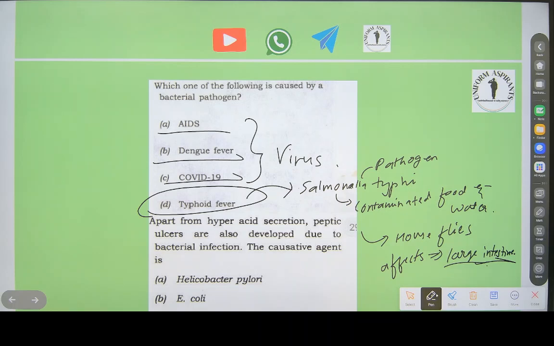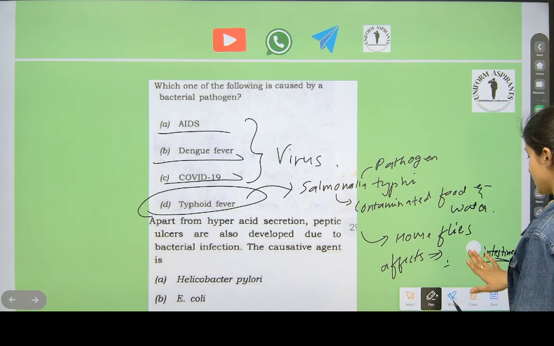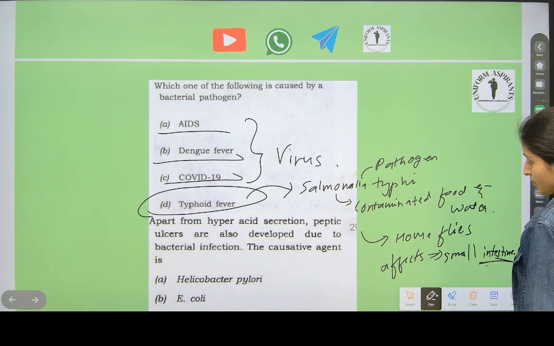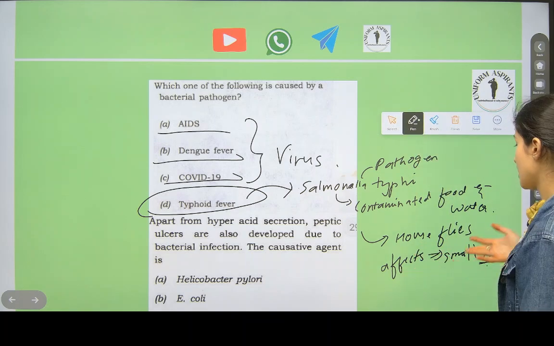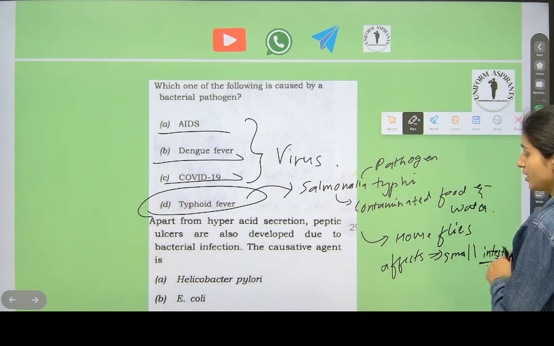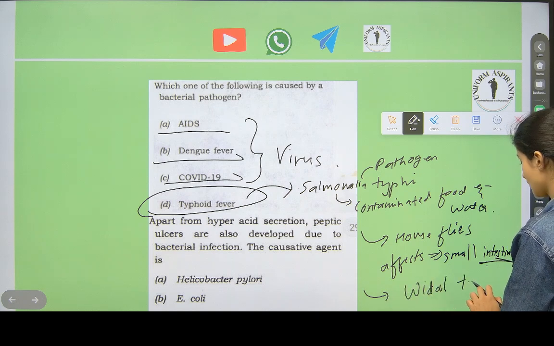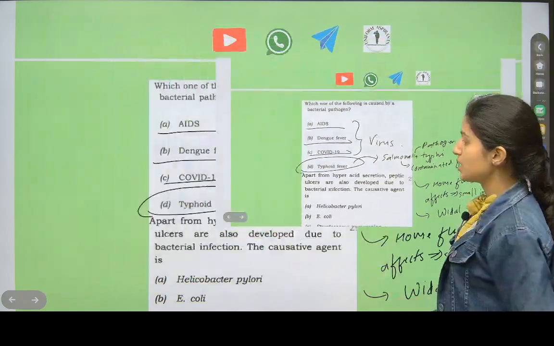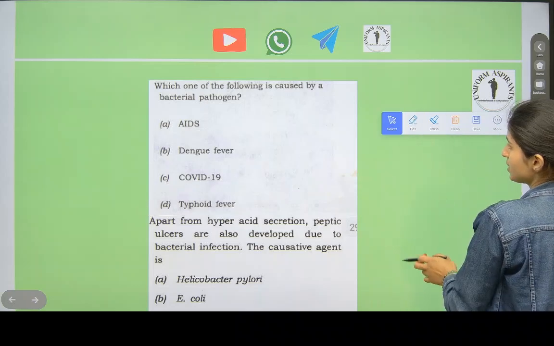Done? Sorry, typhoid affects the small intestine. Amoebiasis affects the large intestine, and I had written that here. And it is checked by the Widal test, which is a blood test.